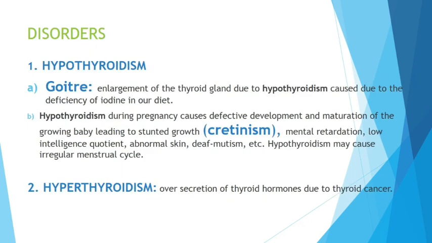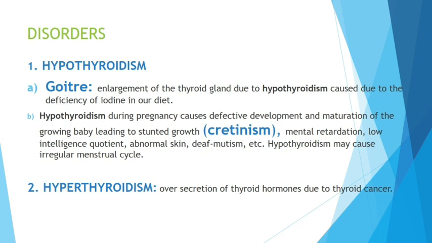Disorders: one is hypothyroidism, that is less secretion of thyroid hormones. Another one is hyperthyroidism. Hypothyroidism can cause goiter, you know, enlargement of the thyroid gland, very important. Why? Iodine deficiency. Hypothyroidism during pregnancy also causes defective development and maturation of the baby, causing stunted growth called cretinism. It also retards mental growth, and causes low IQ, skin abnormality, and deaf mutism. So these are the important symptoms of cretinism.